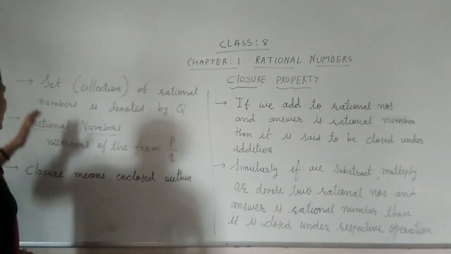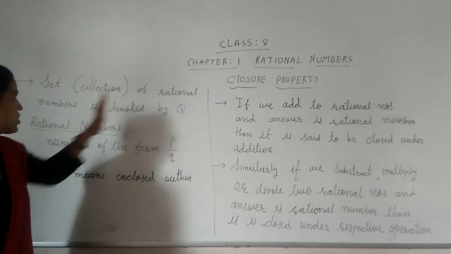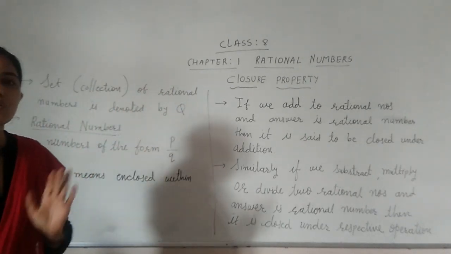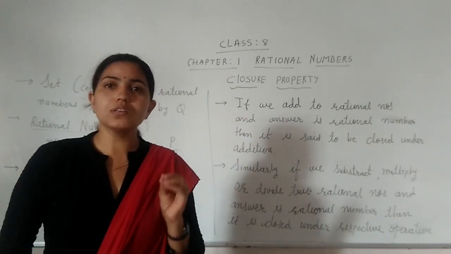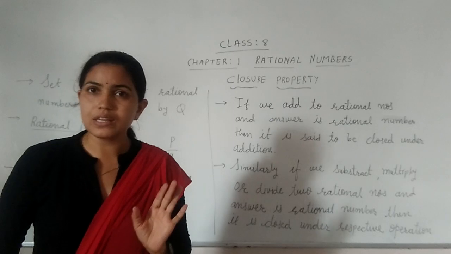So here, first, the set, that means the collection of the rational numbers, is denoted by capital Q. So students, remember, this is the notation for the collection of the rational numbers.